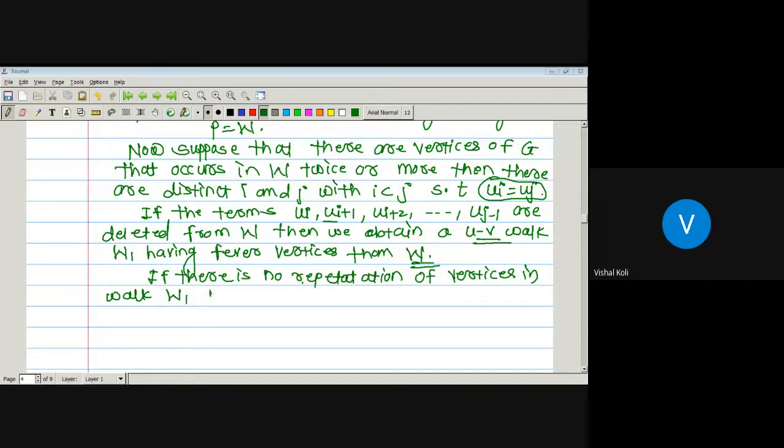Then W1 is a UV path, and setting P equal to W1 finishes the proof.